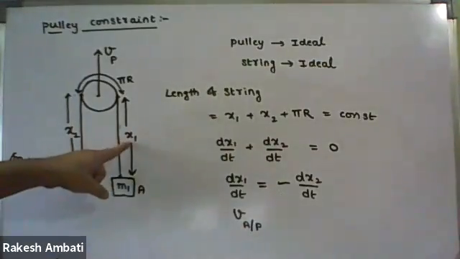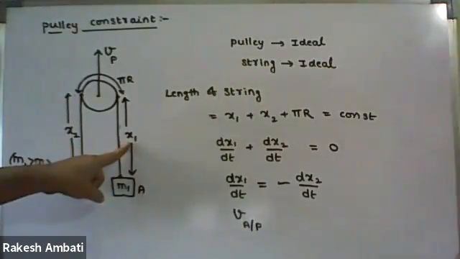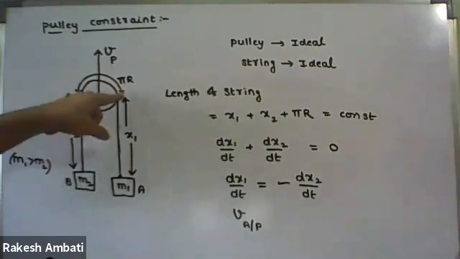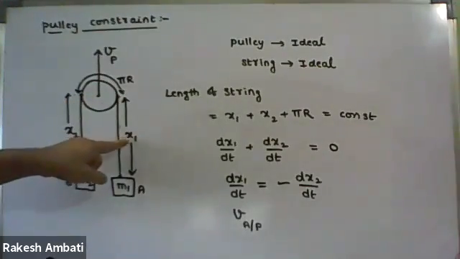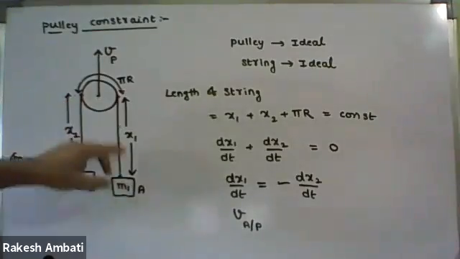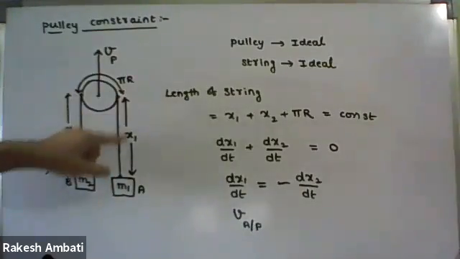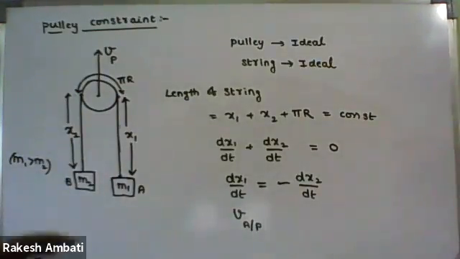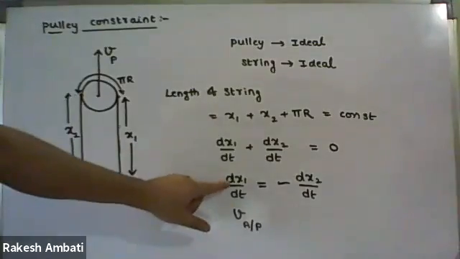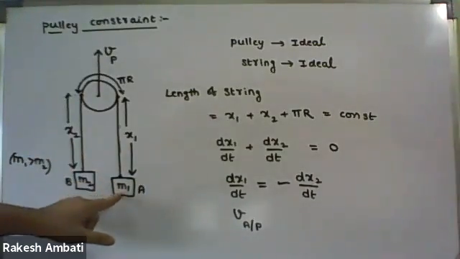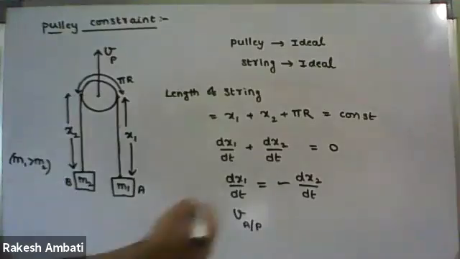Why? Because x1 is measured from where? X1 is measured from the pulley, correct? This x1 length we are measuring from the pulley to block A. So dx1 by dt is the velocity of block A with respect to the pulley, equal